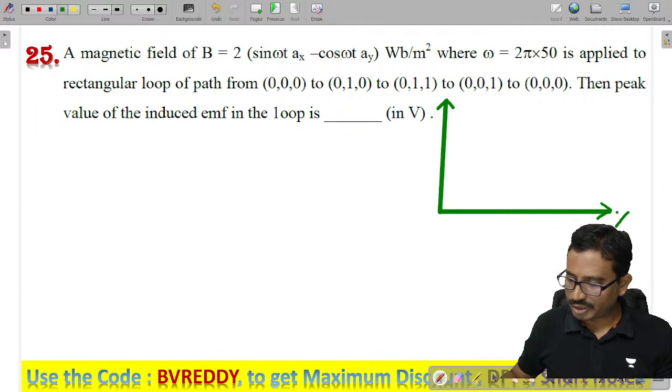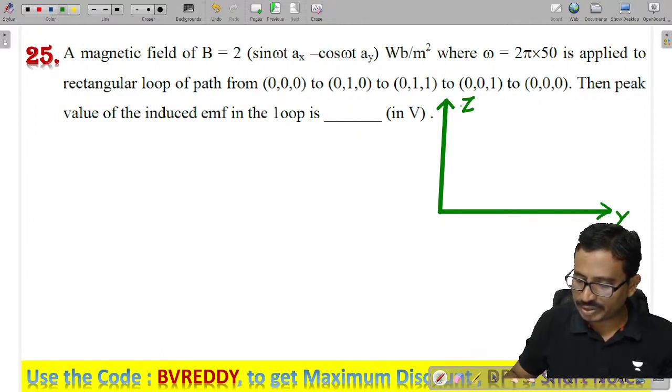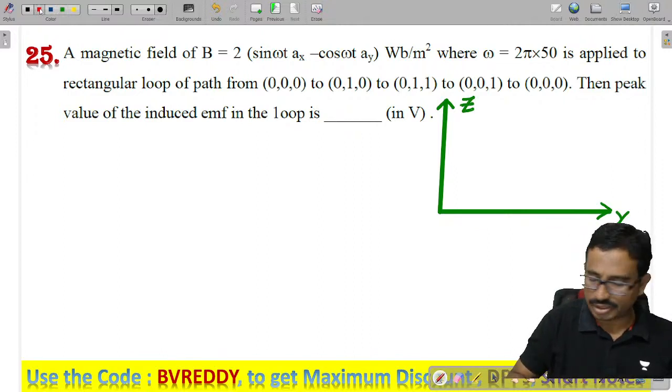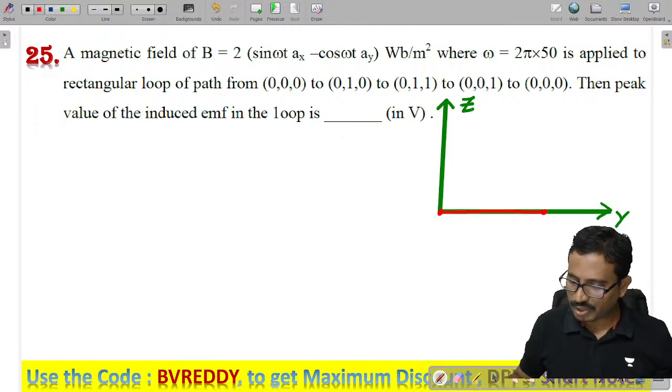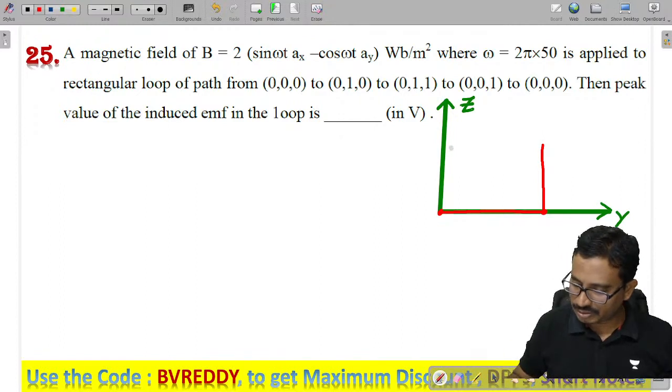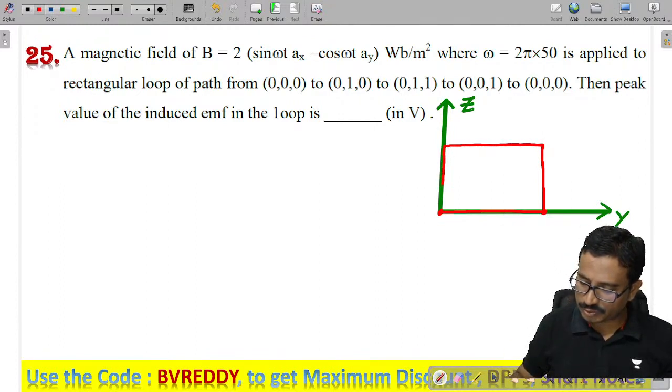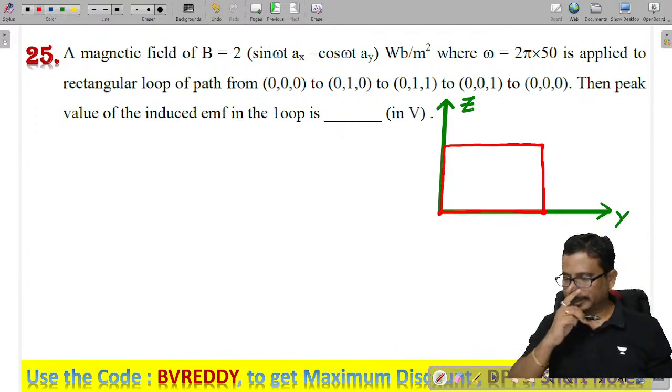If I call this my y and z, then the x value is completely constant. This is the point 0 0 0 and this is 0 1 0, so we have moved from here to here. Thereafter it goes to the point with yz value 1 1, then it is moved to here, and thereafter to here. See carefully.